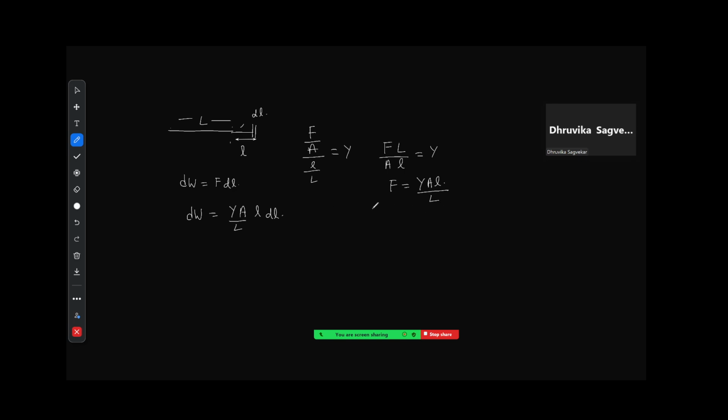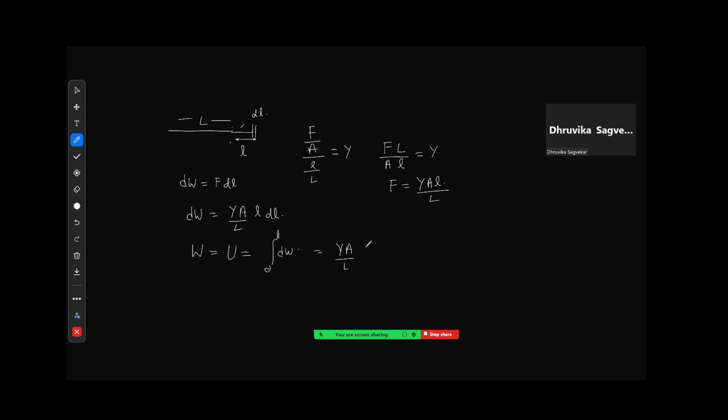Now, the total amount of work done or the total elastic energy stored in the body due to deformation will be the integration from when there was no extension to when it was complete extension of dW. Now you notice carefully Y, A and L will not undergo any change, so we will take them outside. Our Young's modulus is a constant, it will not change. The original area of the body will undergo no change.